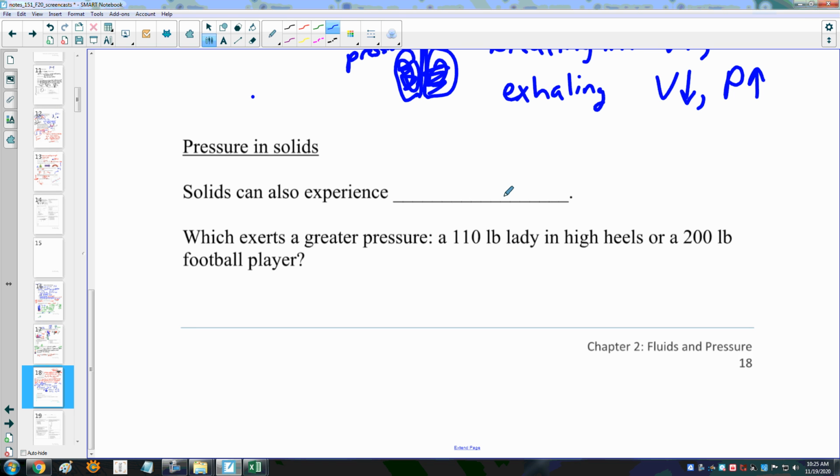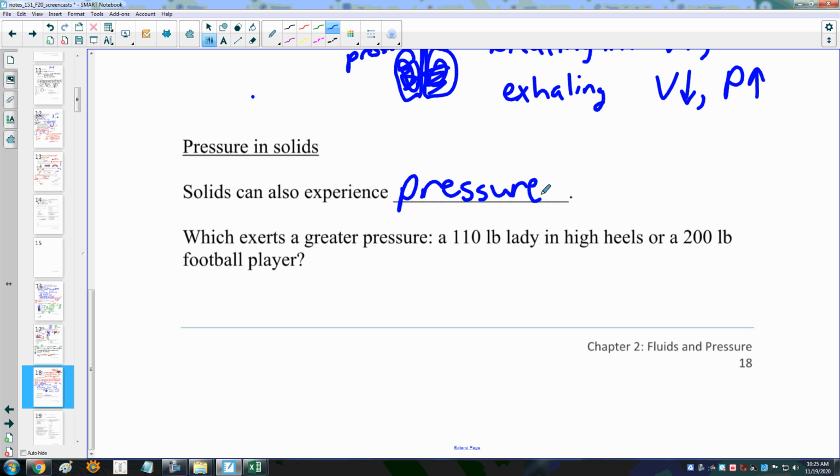Okay, just a couple more things about pressure, and that is related to pressure in solids. Solids can also experience pressure. We talk about a gas and the pressure of a gas, and that sort of makes sense: you have these molecules moving around at a faster rate, and that exerts a pressure on the sides of the container. But we also experience pressure in solids, or maybe it's better to say that solids can transfer pressure.